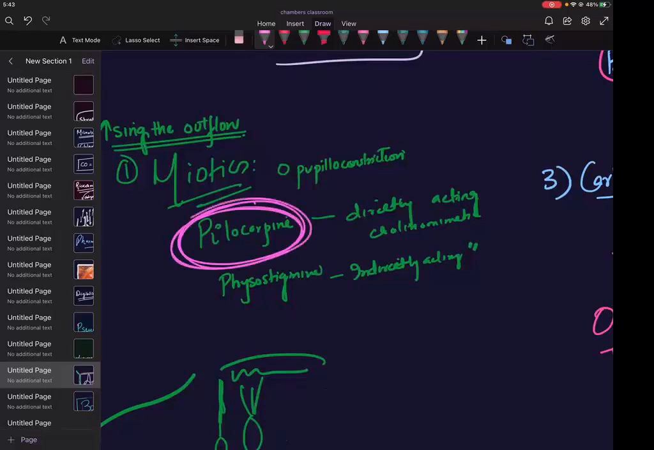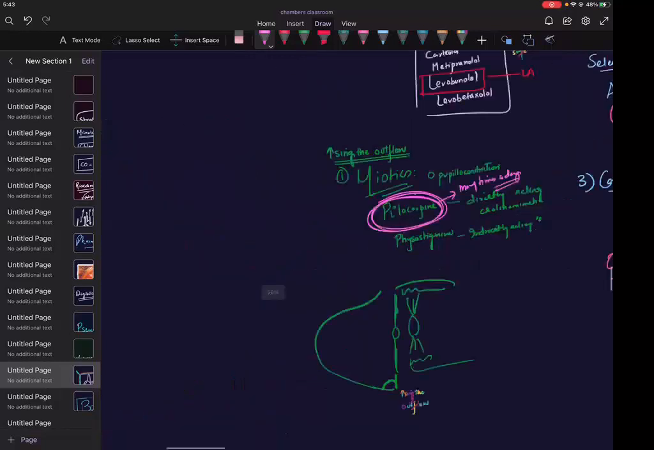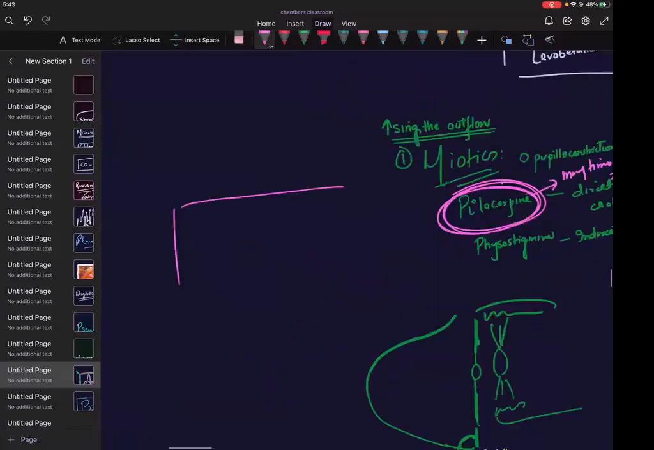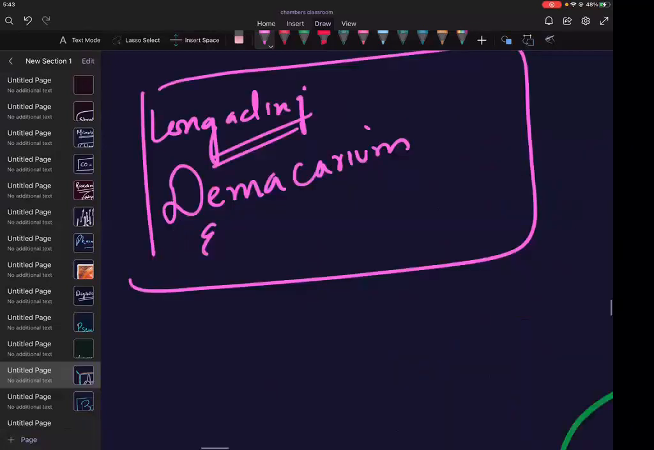Pilocarpine is shortest acting. So do you have to give it many times a day if it is shortest acting? Will you give it many times a day? Yes, you have to give frequent dosages. So frequent dosaging is required. Okay. And we also have some long acting ones. We have long acting, but I want to tell you we are not using them. What are the long acting? Demecarium and echothiophate.